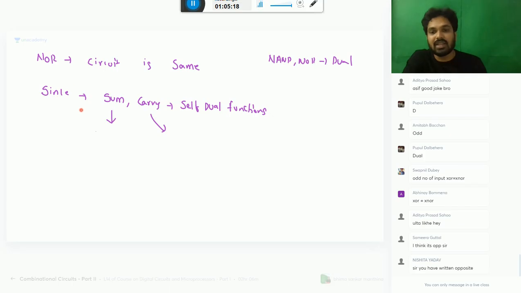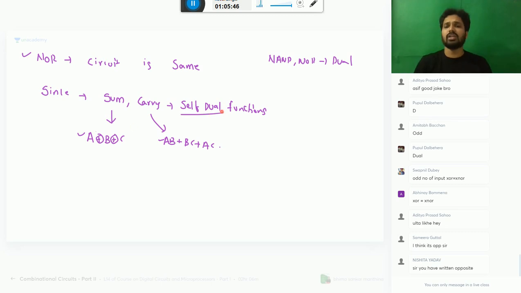But because they are self-dual functions, the dual and the original function are the same. What is sum? A XOR B XOR C. What is carry? Whether you take any method, minimized or non-minimized, it is always self-dual. Okay, we know this already. Because of that, NAND implementation and NOR implementation are the same. Is it okay? This part we discussed already. Shall I proceed further?